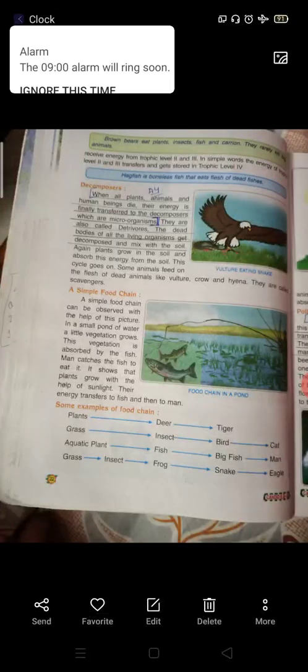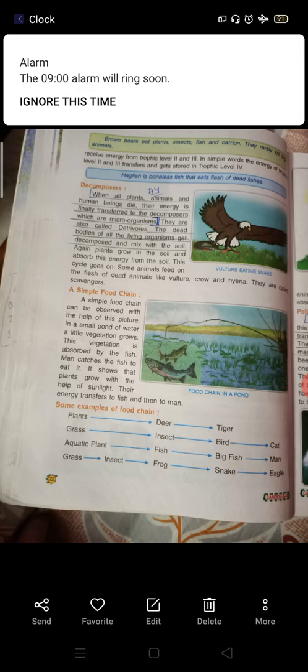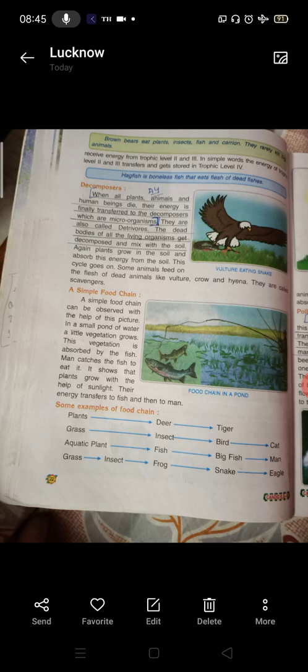They are called scavengers. So decomposers cannot be seen by the naked eye, because they are microorganisms, that is, with the help of the microscope only they can be seen. So they eat the dead animals. Again, now this cycle goes on.